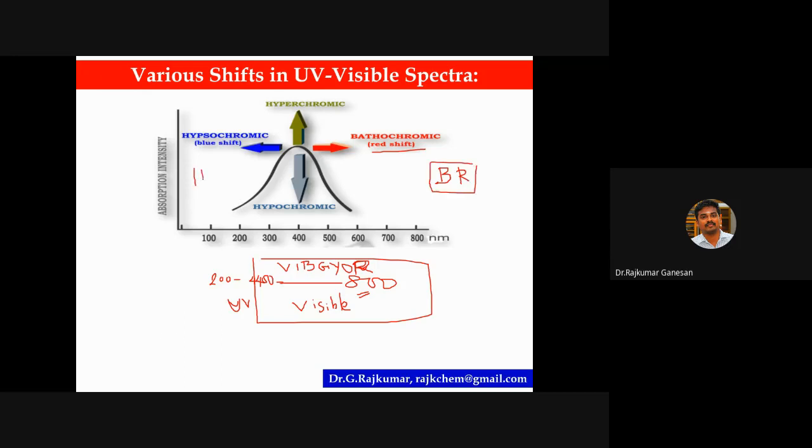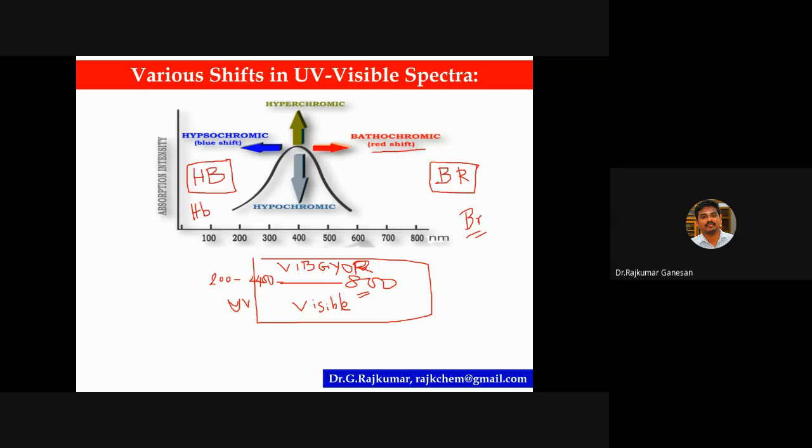BR, and here you can put HB. BR means bathochromic redshift. HB means hypsochromic blue shift. Sometimes they may ask whether it's a redshift or bathochromic shift, so you should remember this. This is the easiest way to remember BR and HB. BR you can simply remember as bromine, the symbol. And HB you can simply remember as hemoglobin.